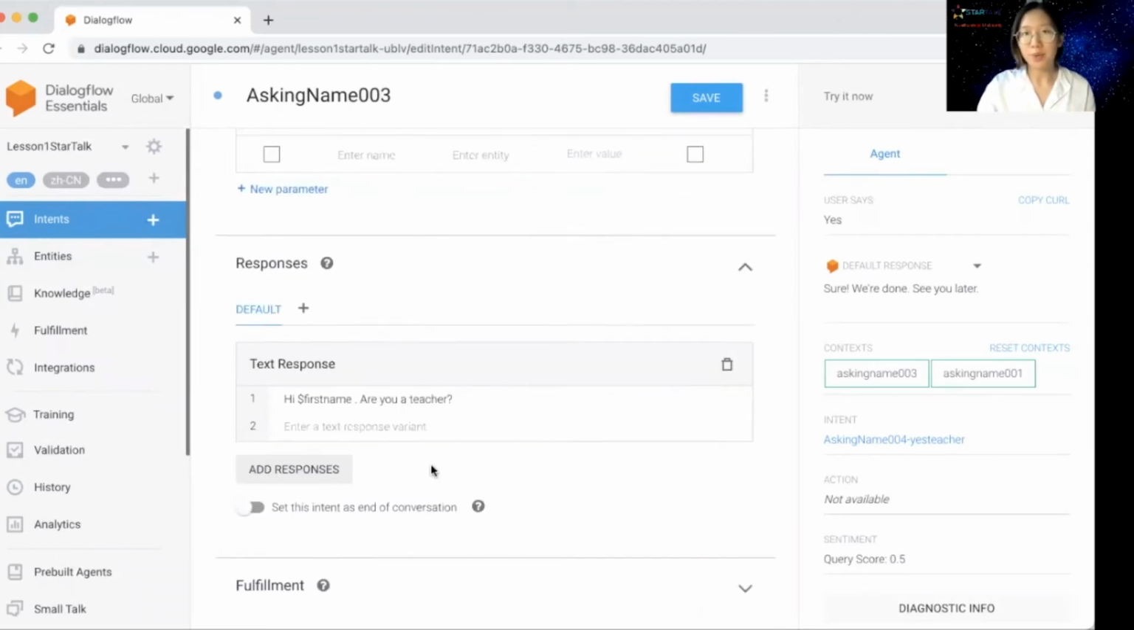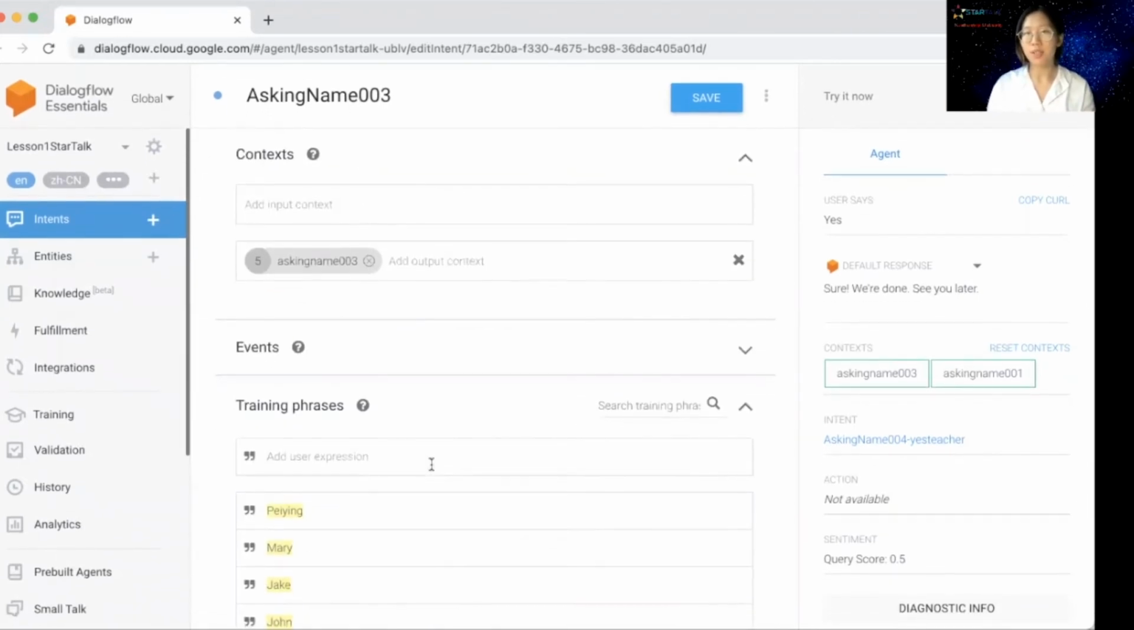And then the chatbot used the stored context to trigger other intents. For example, the "yes, I am a teacher" or "no, I'm not a teacher" intents. Rather than repeating that information back to the user.